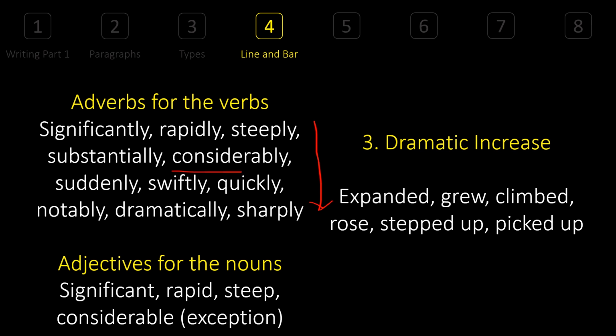Now look at this word considerably. You cannot just remove ly and it will work out. These are some exceptions. So you have to use considerable. So it was considerable increase or considerable rise. So this rise and increase are nouns. If you want to use grew or expanded, you have to use it grew significantly. Got it? To show dramatic increase.